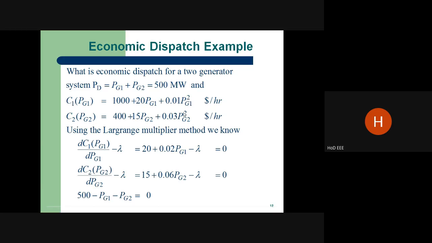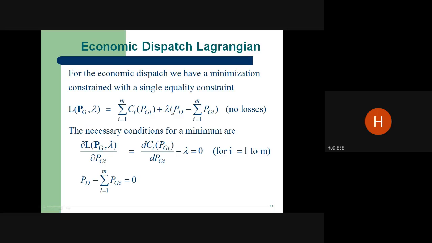Suppose the cost characteristics of the plants are different. Definitely the power generation is different from different plants. So how is it decided? The power that comes from each plant should be decided by the cost characteristics. It is a very, very important point.